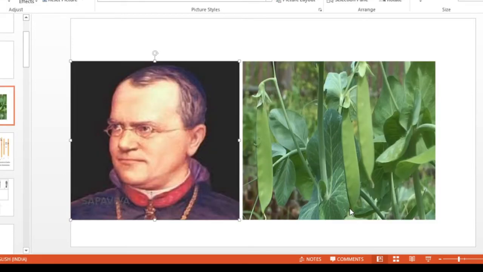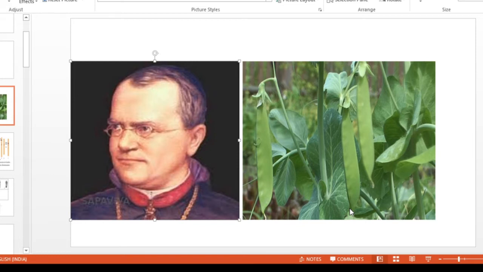Gregor Mendel was the first scientist to make a systematic study of inheritance, which involved the transfer of characteristics from parents to the offspring. He was educated in a monastery. After his education, he started going to the pea garden in the monastery itself. During his regular visits to the pea garden, he observed various differences in the pea plants. Like the height of the pea plants were different, some of them were tall and some of them were dwarf, and there were also differences in flower color. Some of them were purple and some of them were white.